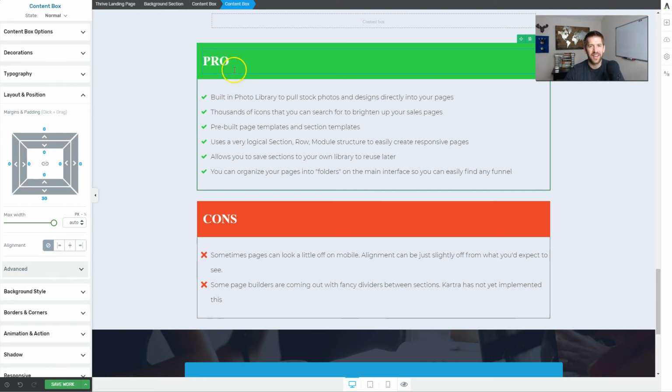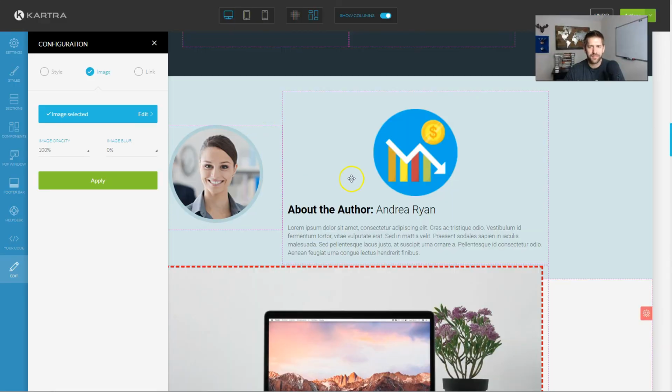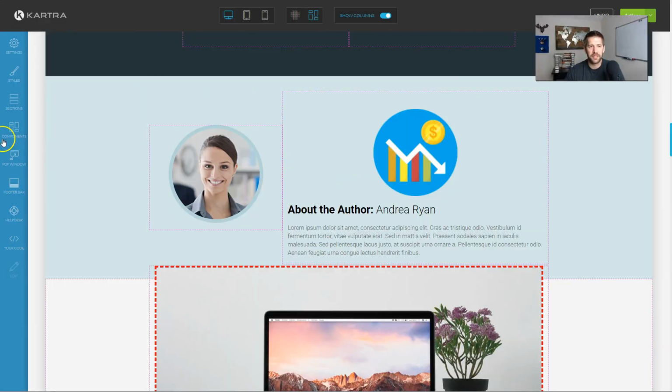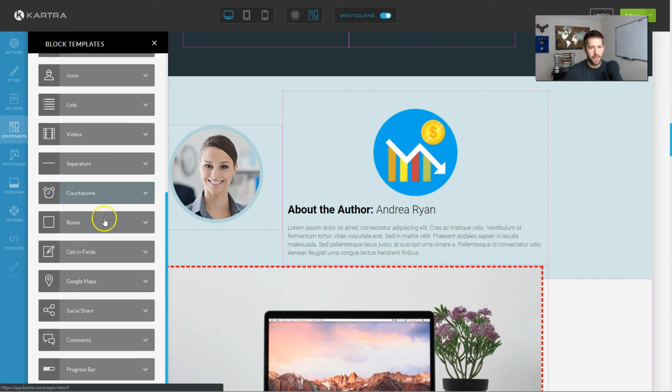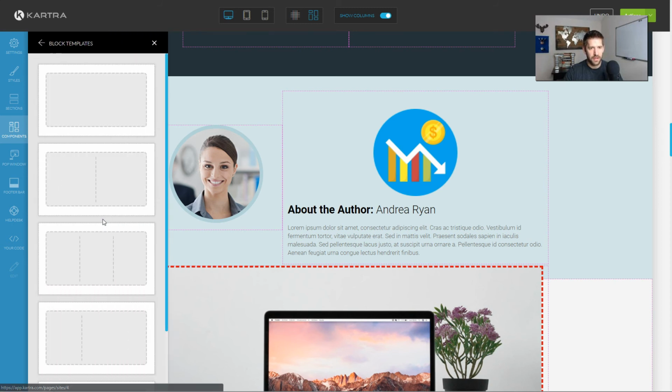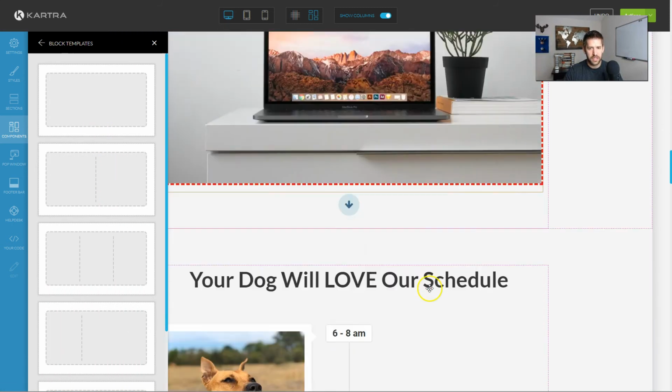It's kind of weird, but you've got a lot of flexibility here with the content box icon area, and I do like that. In Kartra, you don't have anything with quite that much flexibility, and that's probably intentional. Like Thrive, they want you to be able to do whatever the heck you want to do, and you have to deal with the frustration if it doesn't work exactly right. Here, if you wanted to do something similar, it would probably be like a box here. Let's play with this real quick.